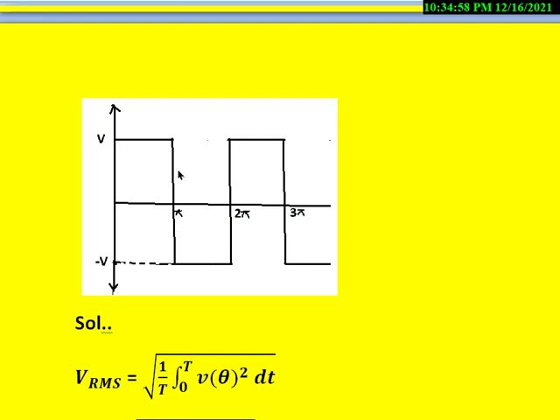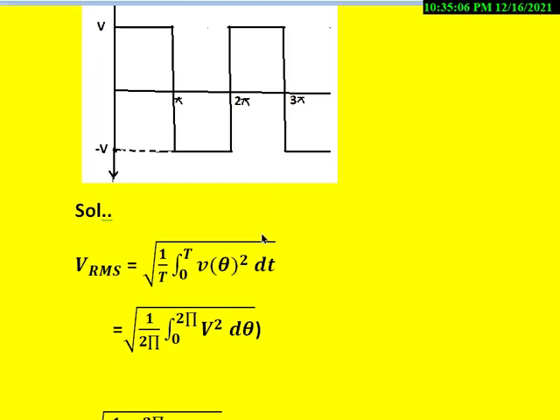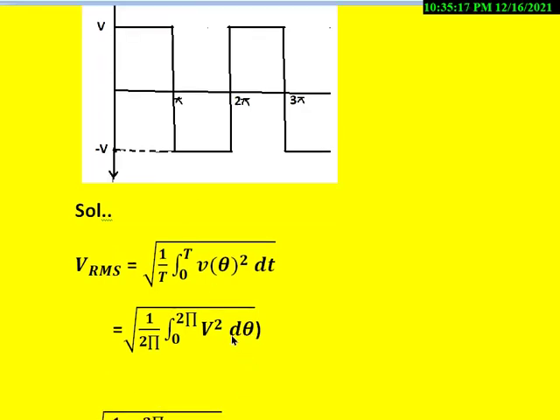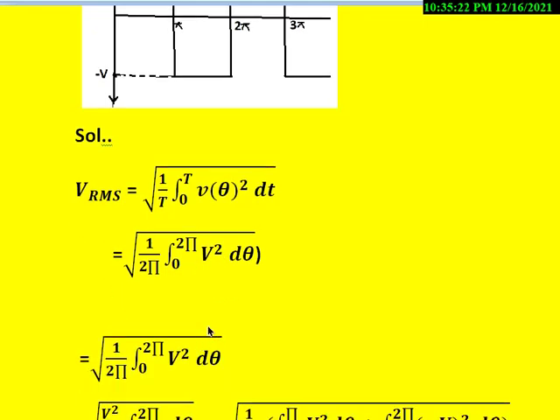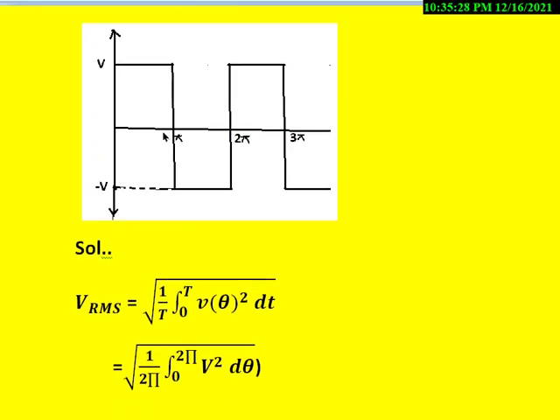So now to calculate the VRMS value for this, we write the equation like this: root of 1 by T integral 0 to T v of theta whole square into dt. This is the general form, and here we know what is this v of theta. That is nothing but v, maximum value is V, square into d theta, like this. And this way v is varying from 0 to 2 pi like this.